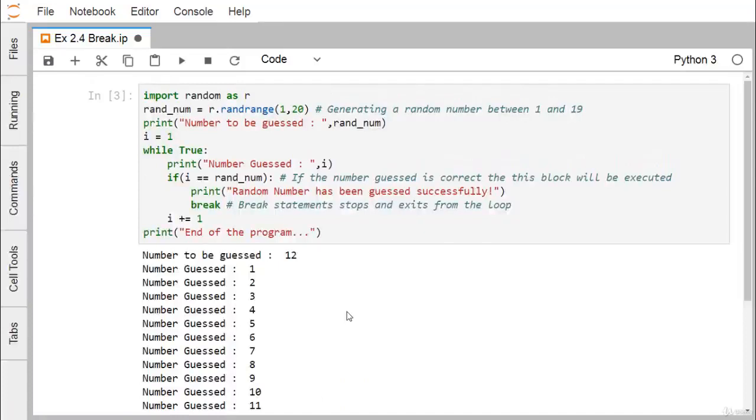In this way, we have discussed what the purpose of break is. The break statement actually stops the looping, and then it exits from the loop construct. Using this Python code, we have demonstrated the use of break in our respective example.